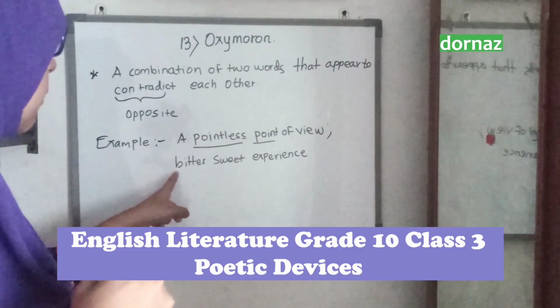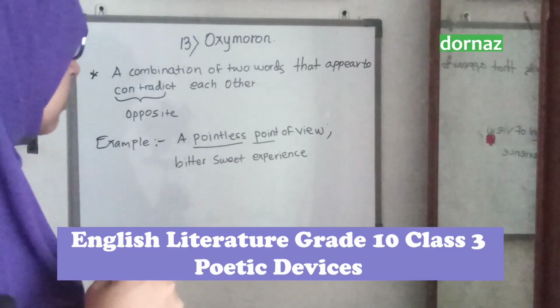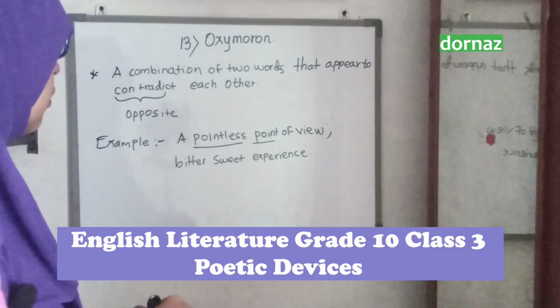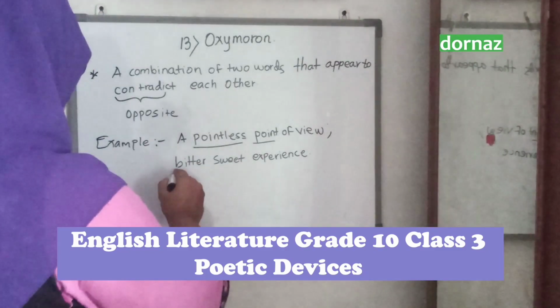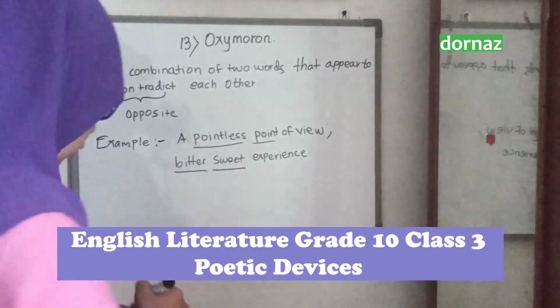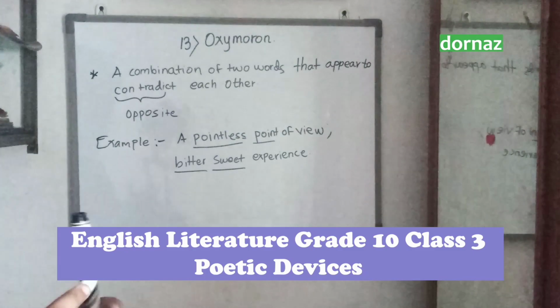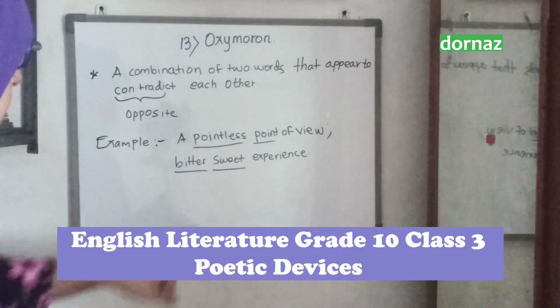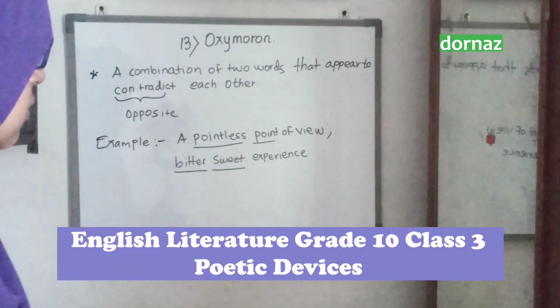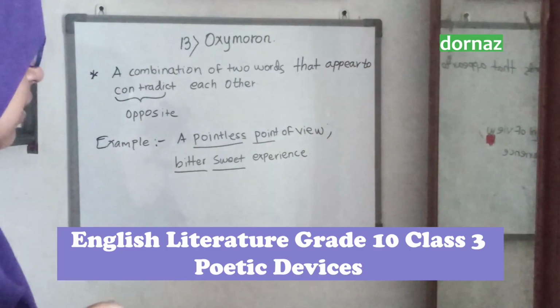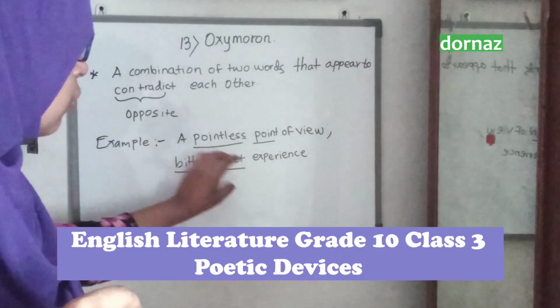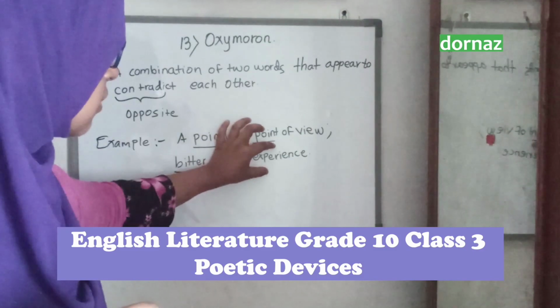Here is another example, "bittersweet experience." Bittersweet experience. Two words are combined. We have to select two words which are opposite to each other. Bittersweet experience means we don't have to select sweet and experience.